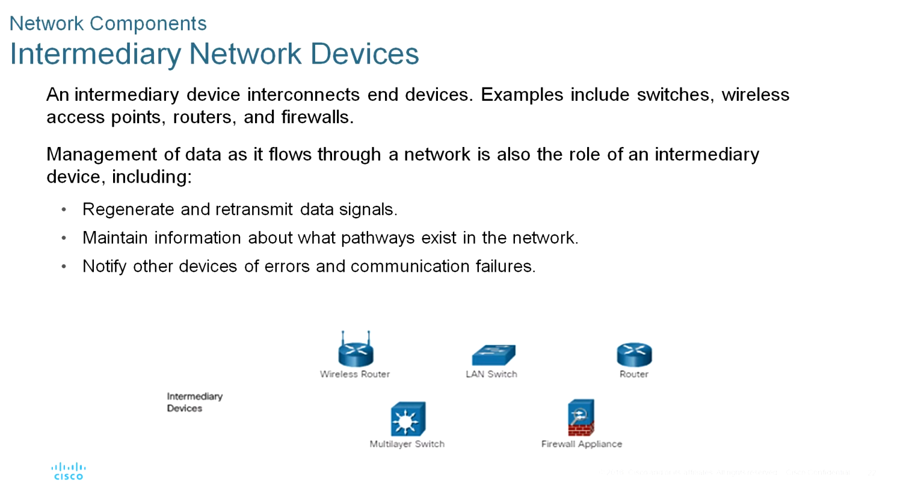Intermediary network devices perform some or all of these functions: wireless router, LAN switch, router, firewall appliance, multilayer switch.